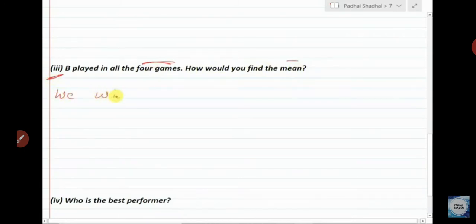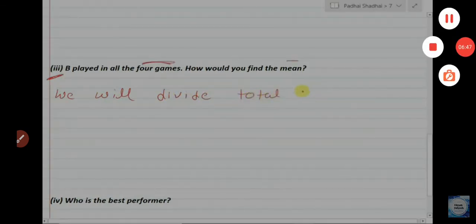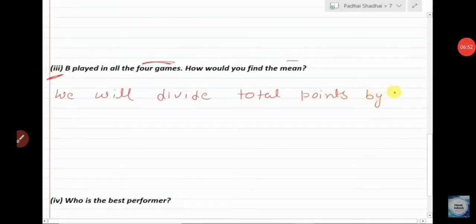Okay, understand? Now who is the best performer? See, which arithmetic mean is best? He is the best performer. That team is the best performer.